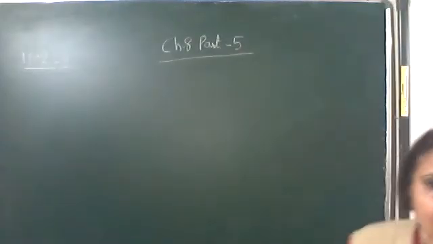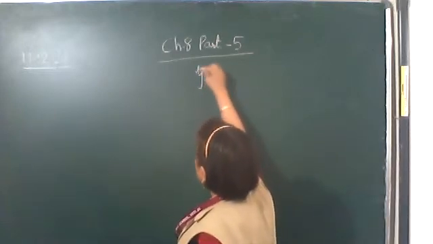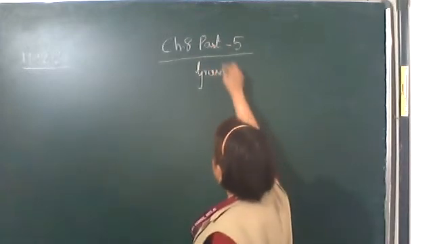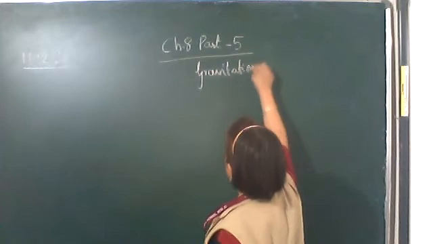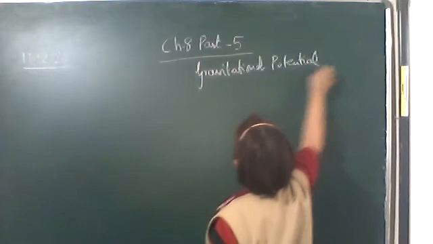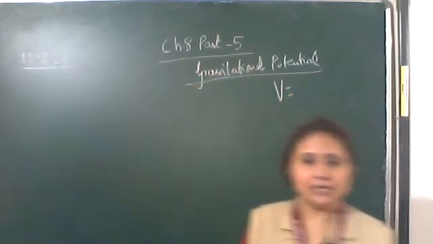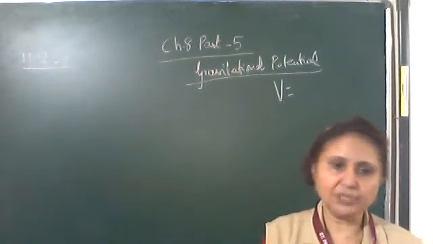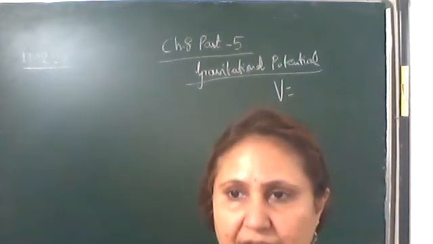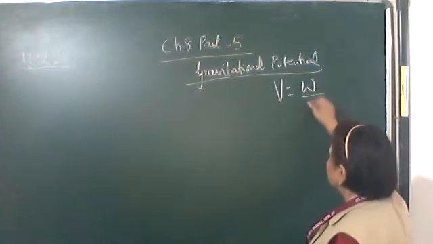Okay, gravitational potential, which is defined as the amount of work done. Okay, I have given the definition in the previous video. Gravitational potential is defined as the amount of work done in bringing a unit mass from infinity to a point in the gravitational field.